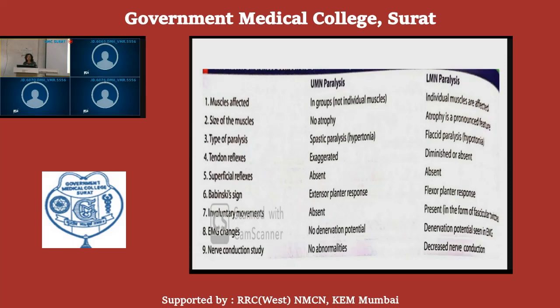So there is increased tone. The gamma motor neuron discharge is increased, the sensitivity of the muscle spindle is increased, and that leads to hypertonia and ultimately to spastic paralysis of the muscles.